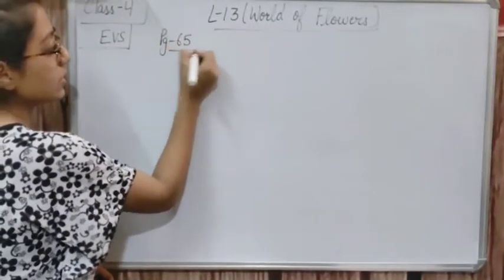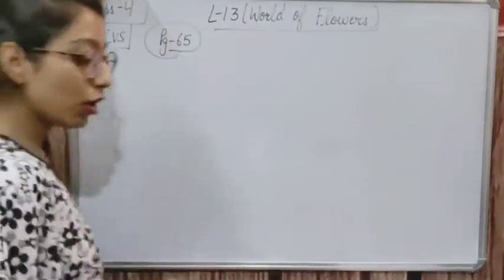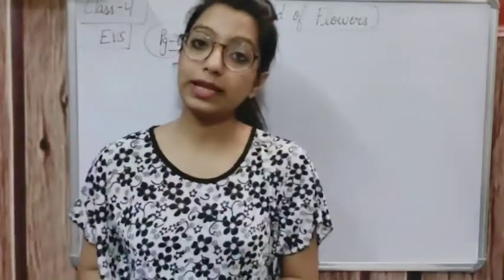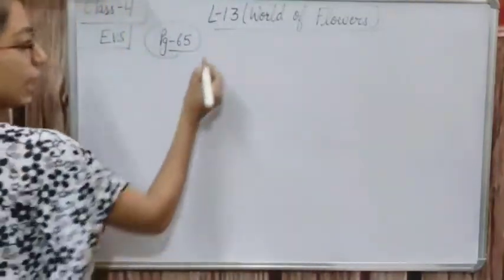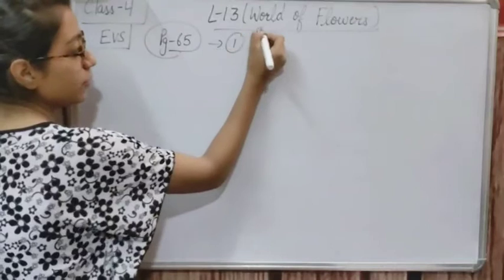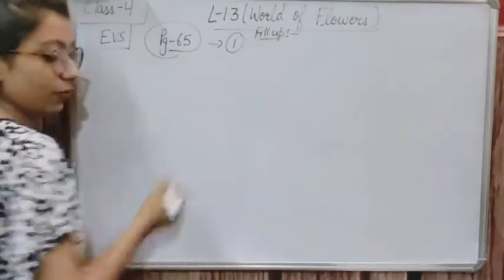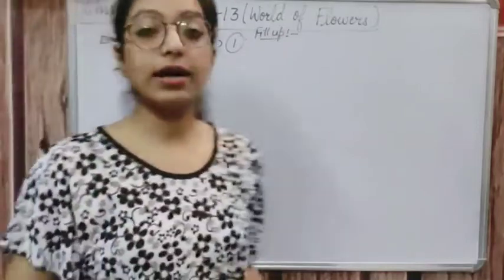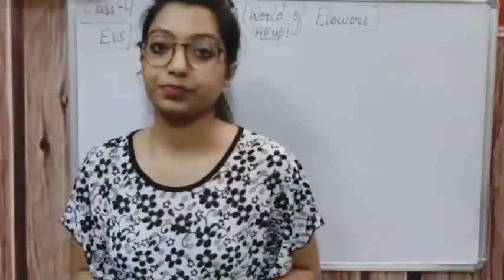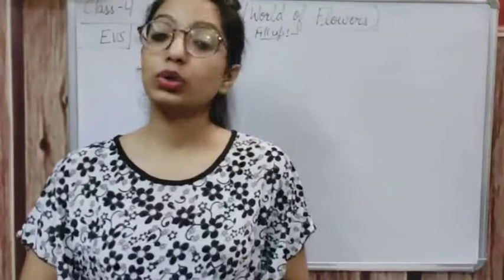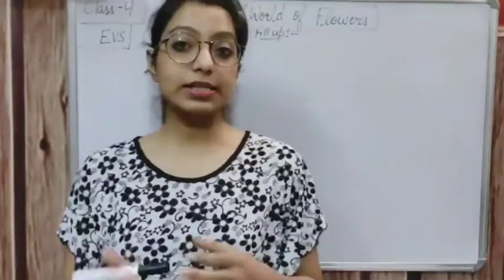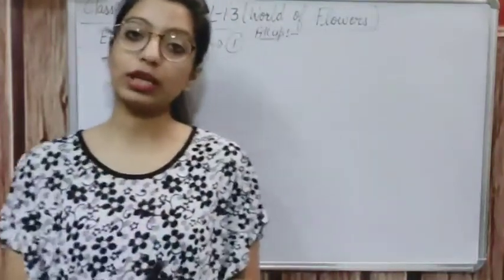Here on page number 65, two fill in the blanks are given. Firstly, we will do that. The first fill in the blank is: flowers grow from dash. Where does a flower bloom from?